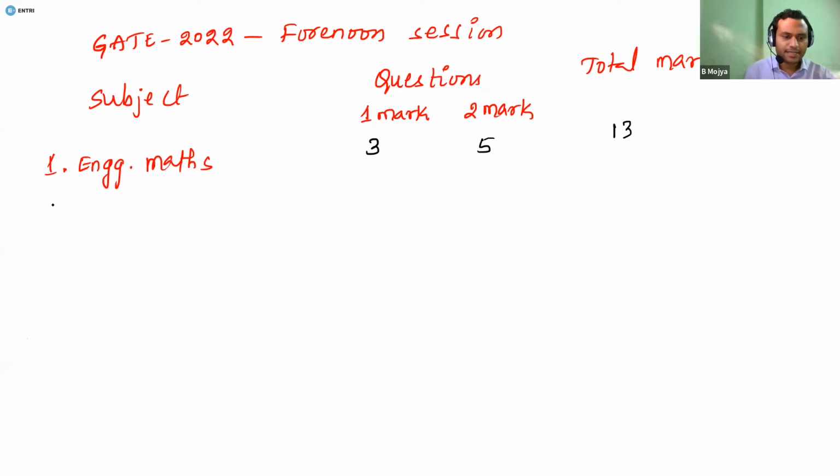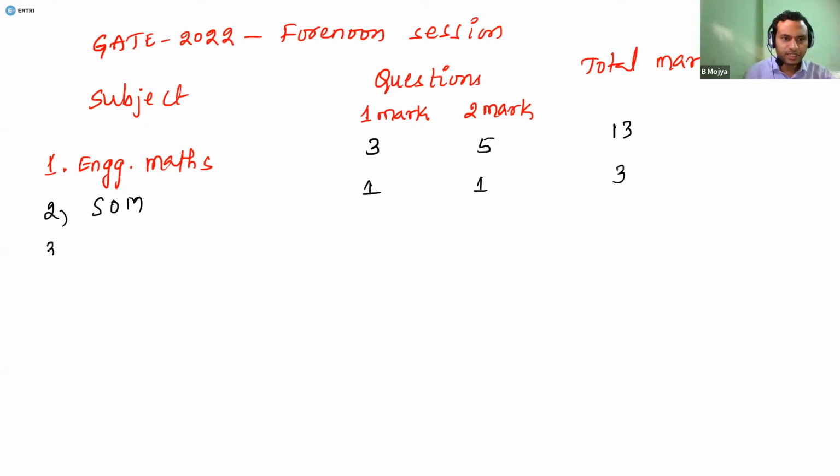The second subject is strength of material, which I am simply writing as SOM. The number of questions given for 1 mark is 1, and for 2 marks is also 1. So in total you can expect 3 marks.